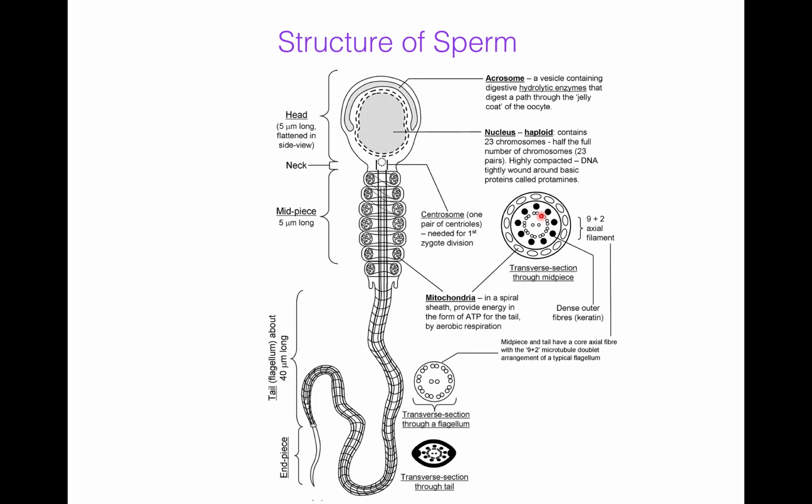In the proximal part of the tail, it is covered by only 2 solid protein fibers. Therefore, the arrangement is 2 plus 9 plus 2. While the end part of the tail has no protein covering. Therefore, the arrangement is 9 plus 2.